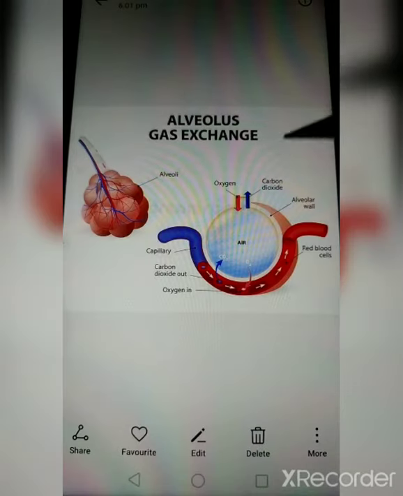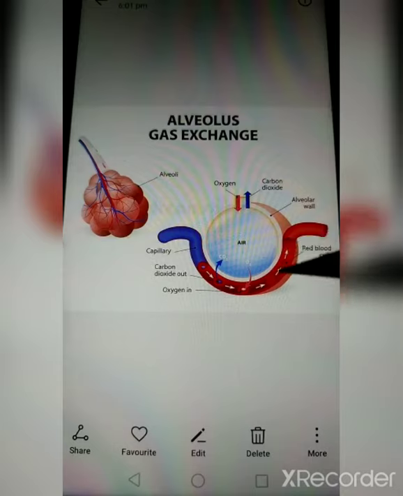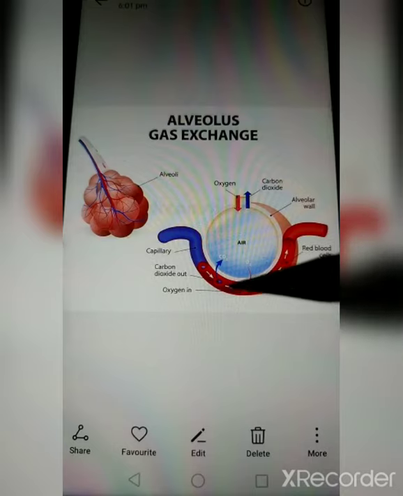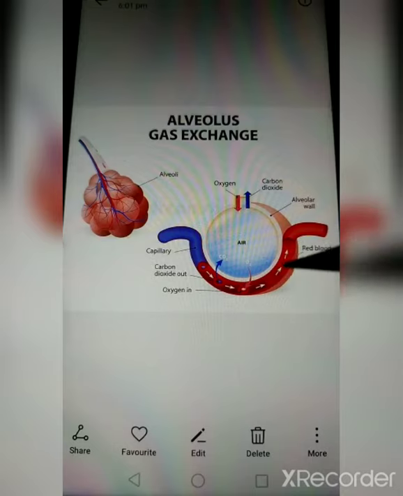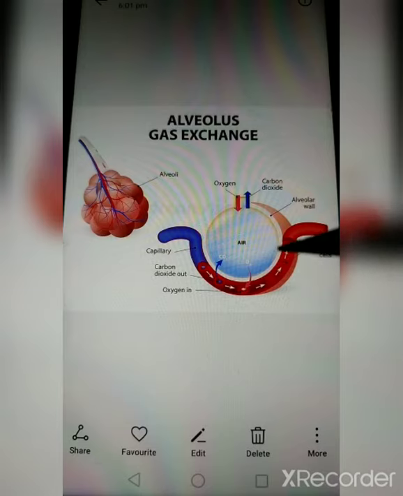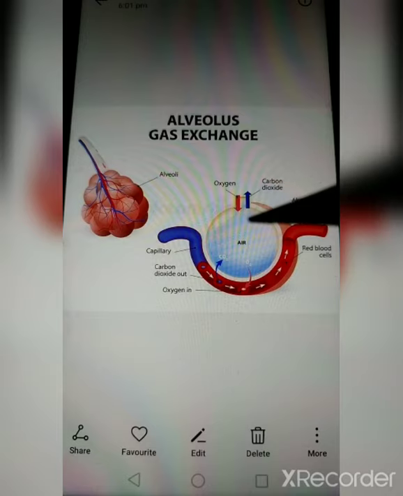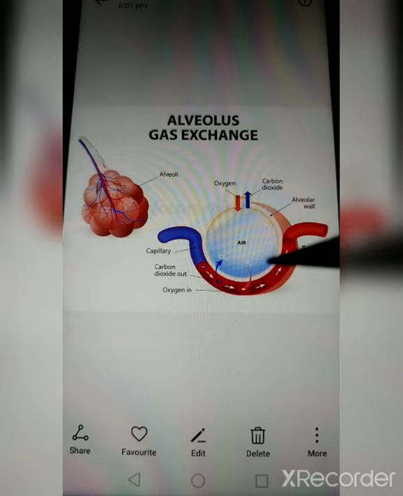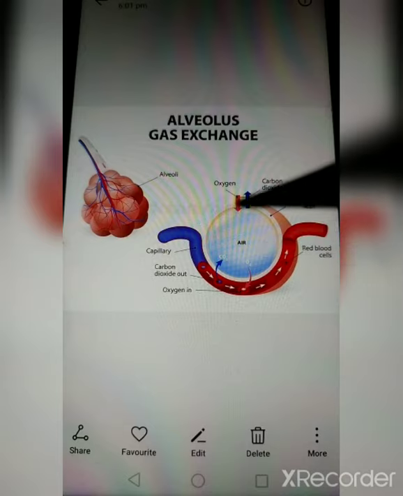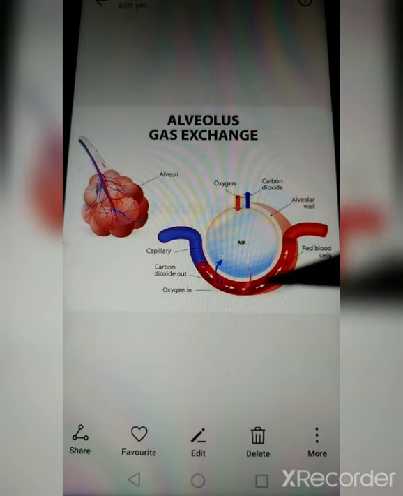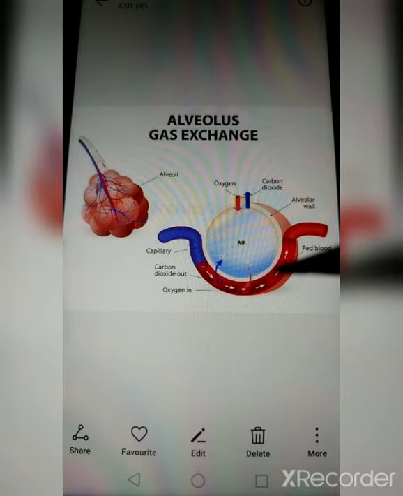So in this diagram you can observe a single alveolus. This is the pulmonary artery, the vessel which I have been mentioning, and this is the cell wall of the alveolus. It is generally one cell thick so that the gases pass on to the blood vessels. You can observe here that the carbon dioxide is being given by the blood to the alveolus, and the oxygen which enters the alveolus reaches the blood.